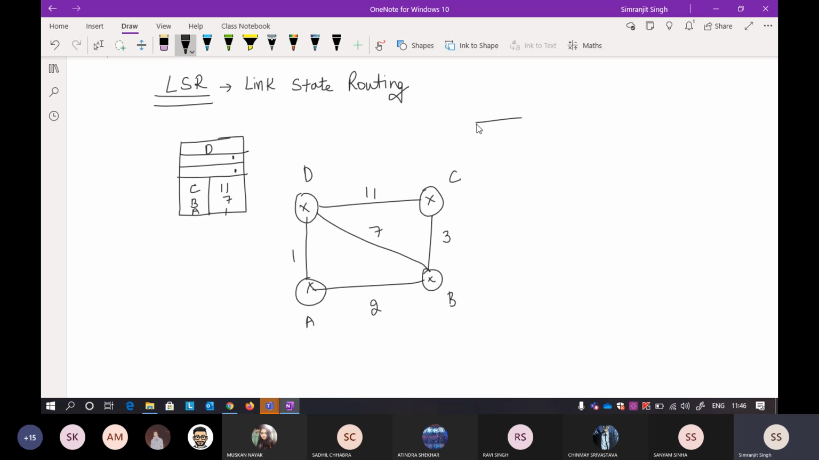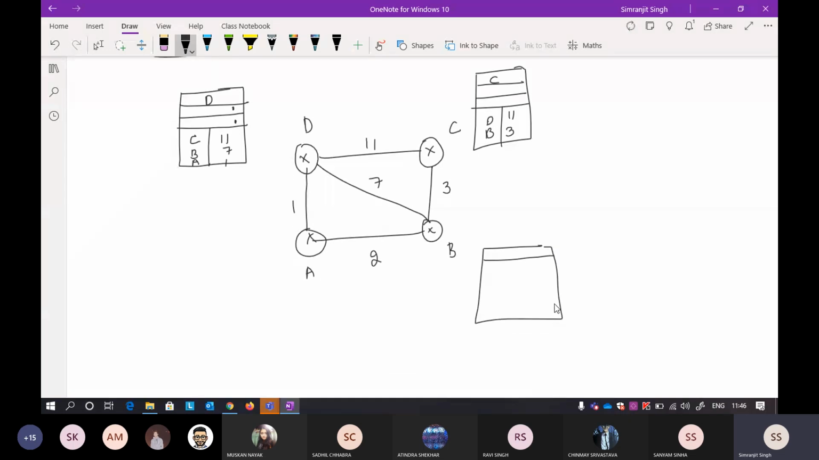In a similar way, build the same thing for C here, leaving two things empty. C is connected to two nodes, D and B. So D is 11 and B is 3. In a similar way, go ahead and perform the same procedure for all of these. For B, leave this part empty, and there will be 3 here. It is connected to A, D and C. A is 2, D is 7, and C is 3. In the similar way, the last one is this.